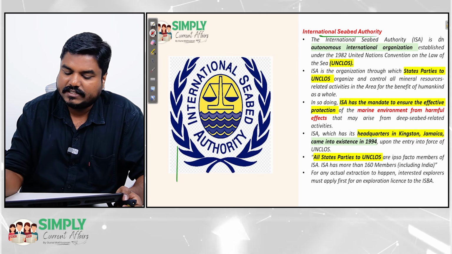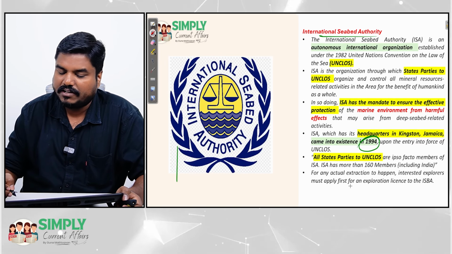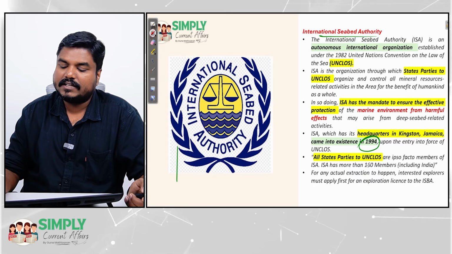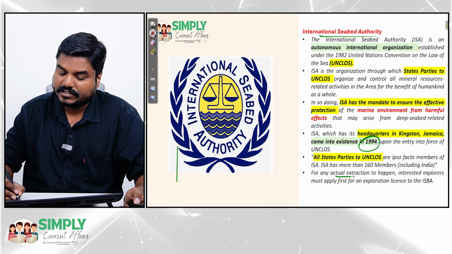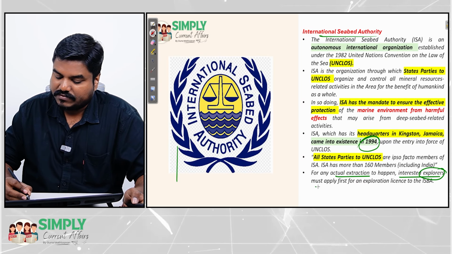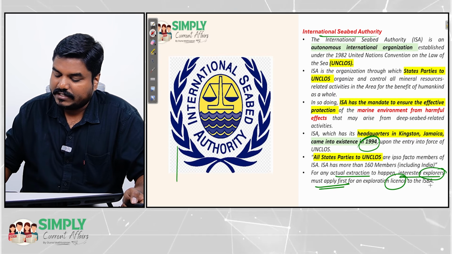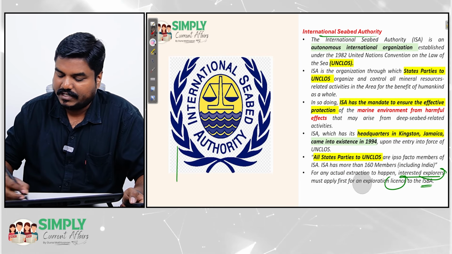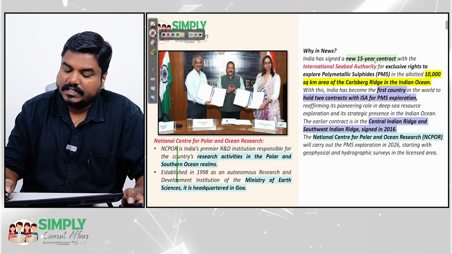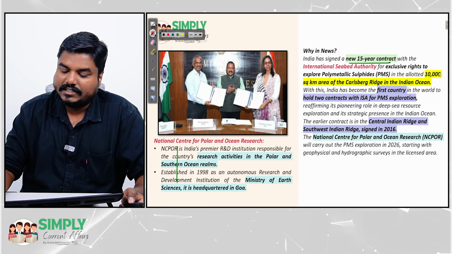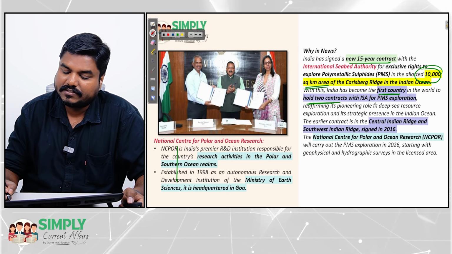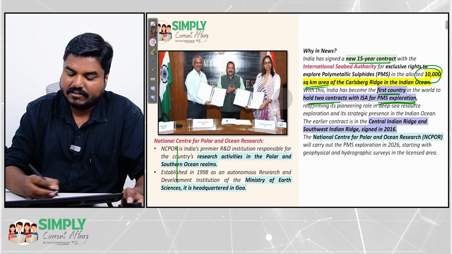What is this International Seabed Authority? It was set up in the year 1994. It will play a regulatory role, and for any actual extraction to happen, the interested explorers must first apply and get a license from the International Seabed Authority. So why UNCLOS? India has won a 15-year contract, 10,000 square kilometer area. First country to hold 2 contracts for polymetallic sulphide exploration.